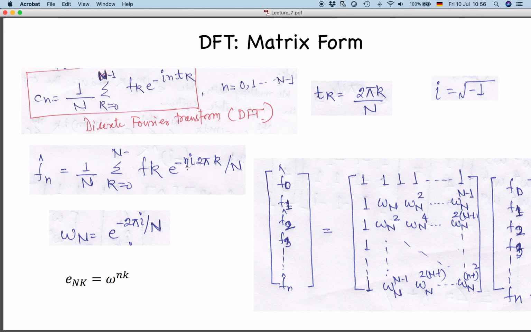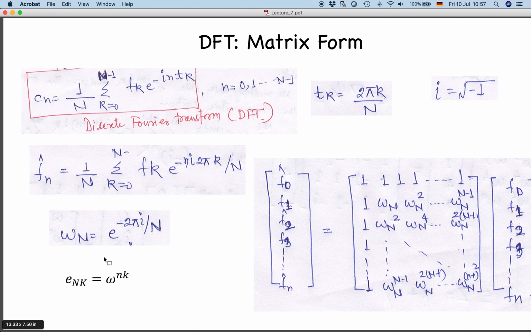So you see that if I take this out as one entity, it can become like a matrix, because summation is also involved here. For the time being, if we ignore 1 by n, we can see that it can become a sort of matrix multiplication. So I am writing e to the power minus i 2 pi divided by n as omega n. So every time we will be multiplying it by nk. So I am writing this E nk is equal to omega n to the power nk.